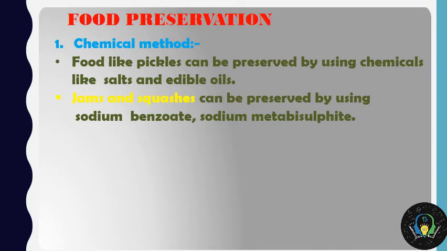Jams and squashes can be preserved by using sodium benzoate and sodium metabisulfate. Now students, these are the two chemicals which are widely used. If at all you have observed the back of any packaged food items like jams or squashes or any other artificial sugar related things, then you may have seen in the ingredients part some names like sodium benzoate or sodium metabisulfate.